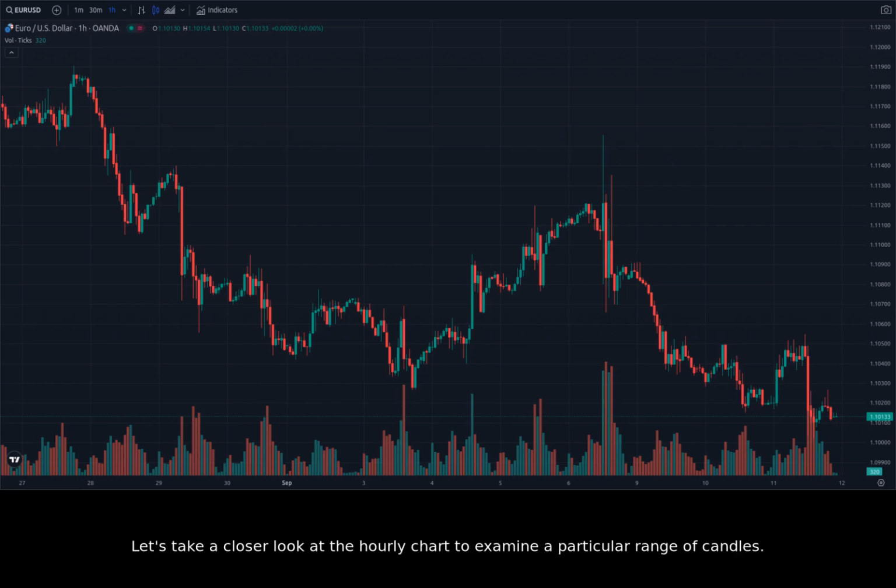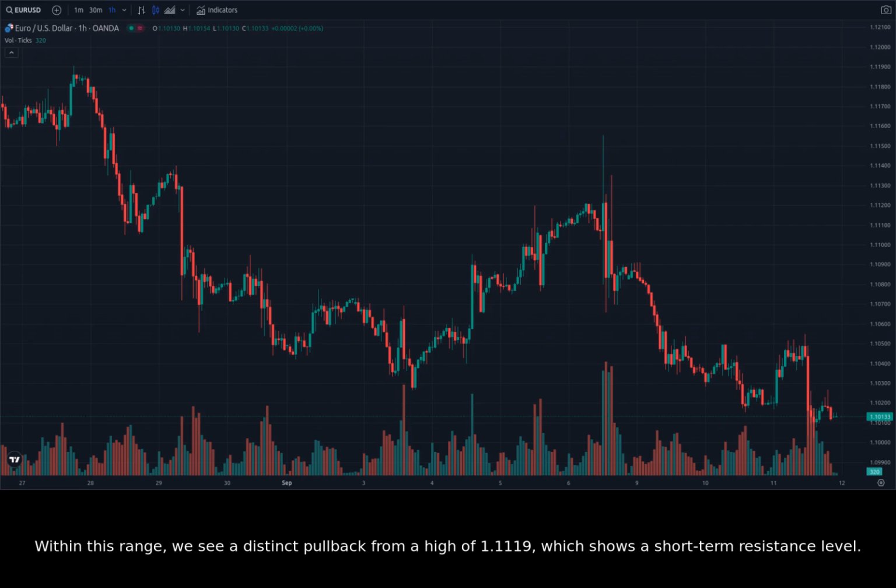Let's take a closer look at the hourly chart to examine a particular range of candles. Let's narrow down on the candles between August 22, 2024, 1400 hours Universal Time Coordinated, and August 22, 2024, 2100 hours Universal Time Coordinated. Within this range, we see a distinct pullback from a high of 1.1119, which shows a